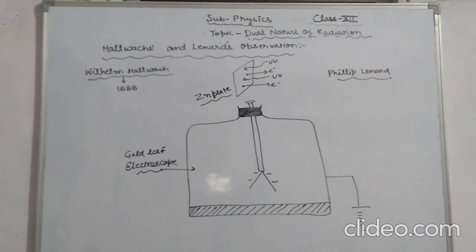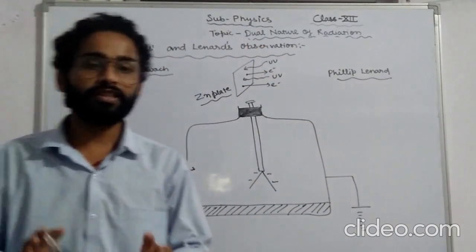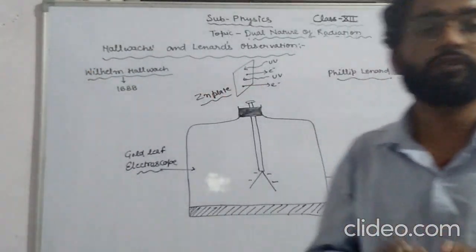So he concluded that a suitable minimum frequency results in photoelectric current. This minimum frequency varies from material to material. This was about Philipp Lenard. So this is all about this observation. I hope you have got this observation.